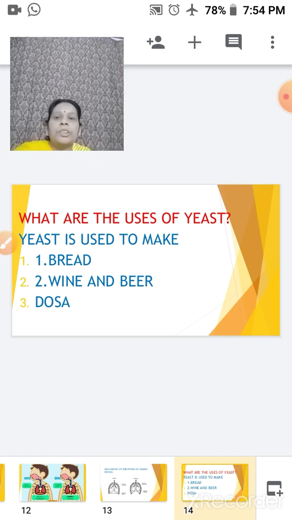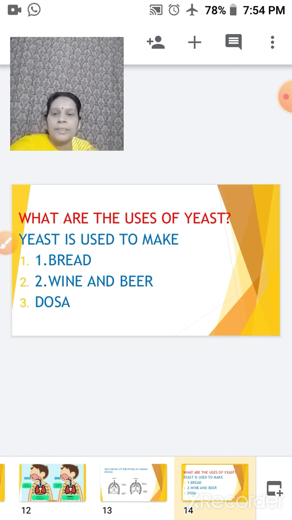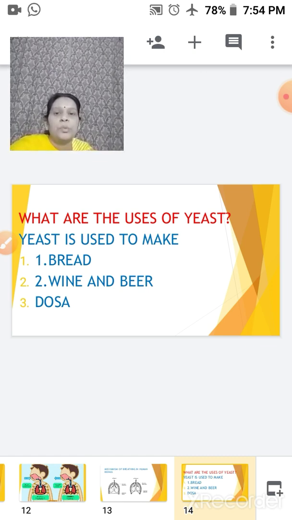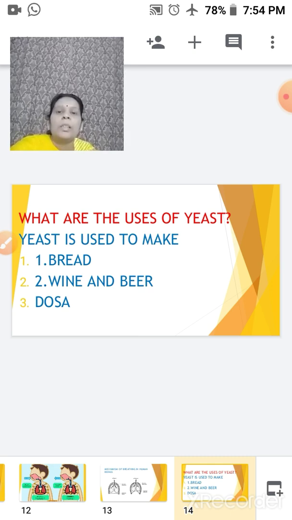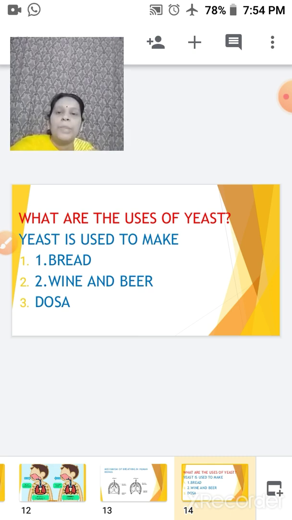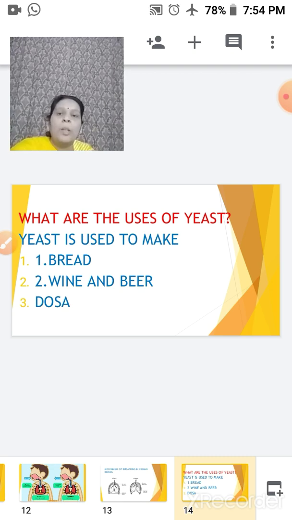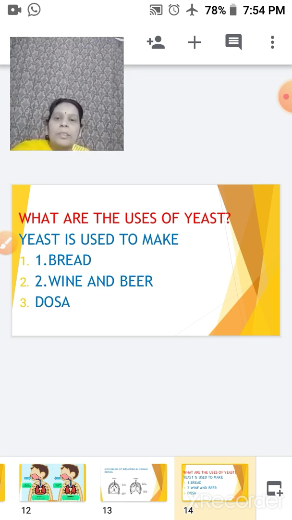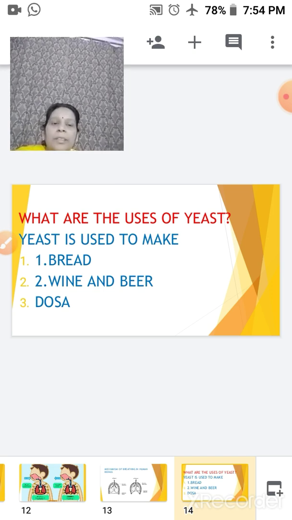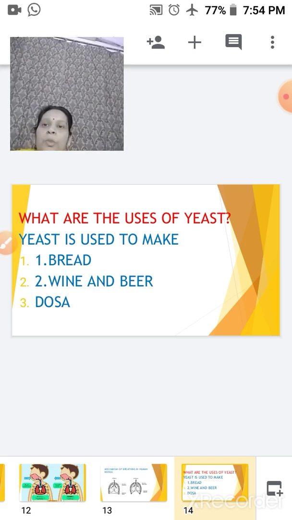Now, the next question is, what are the uses of yeast? Yeast is used to make bread, it is used to make wine and beer, and also it is used for dosa making, or dhokla making, we can say. I hope children, all of you know, when we are preparing such things, we undergo a process of fermentation. And when we are talking of fermentation, we are using this yeast to make your foodstuffs fluffy.